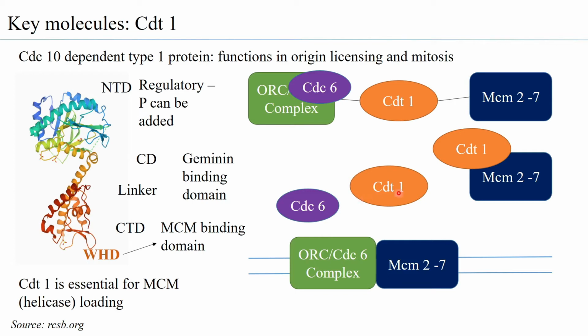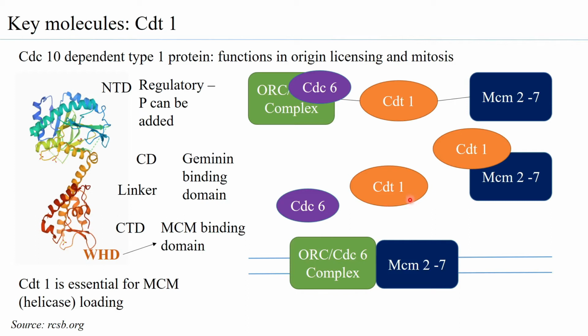It means that the CDT1 initially has brought the MCM2-7, but after it has loaded the MCM2-7, it has to be prevented from loading another MCM2-7. So how is it done? There are several ways by which CDT1 is regulated.